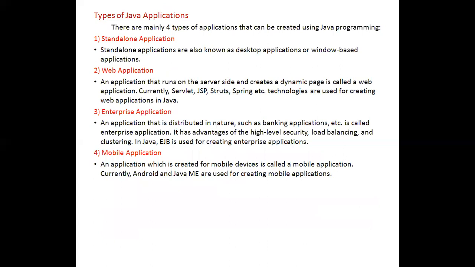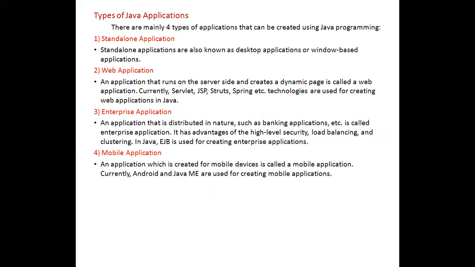Now we have some types of applications. There are mainly four types of applications that can be created using the Java language: standalone application, web application, enterprise application, and mobile application. What is a standalone application?